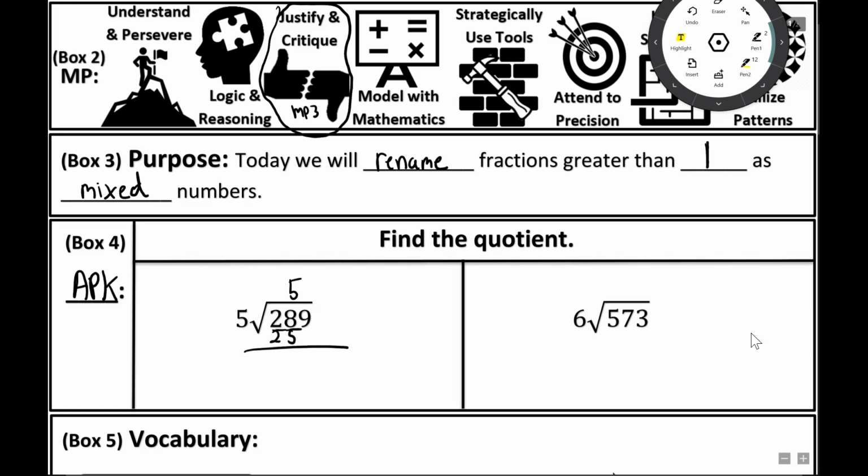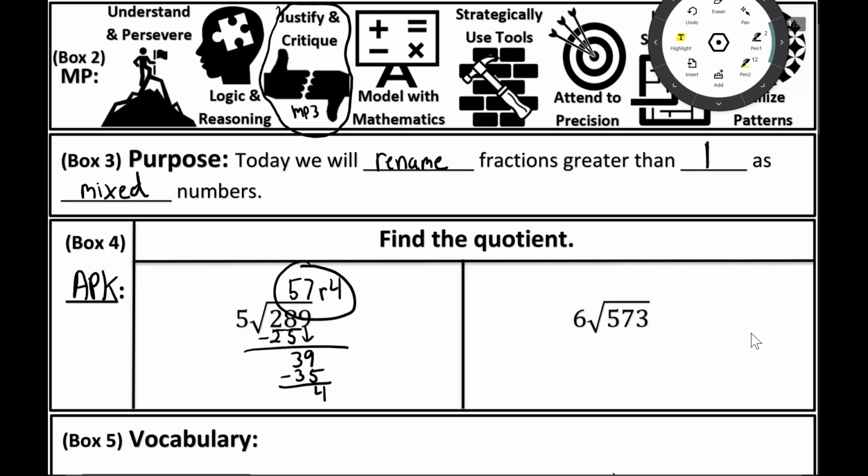And you're going to get 25. Okay, then we subtract. 8 minus 5 is 3. 2 minus 2 is 0. Okay, then I bring down the 9, right? How many times can 5 go into 39? Well, that's 7 times, right? It's because 5 times 7 is 35. 9 minus 5 is 4. So 57 R 4. And if you're able to get that, great job, okay? 57, remainder 4. So the quotient is 57, the remainder is 4.